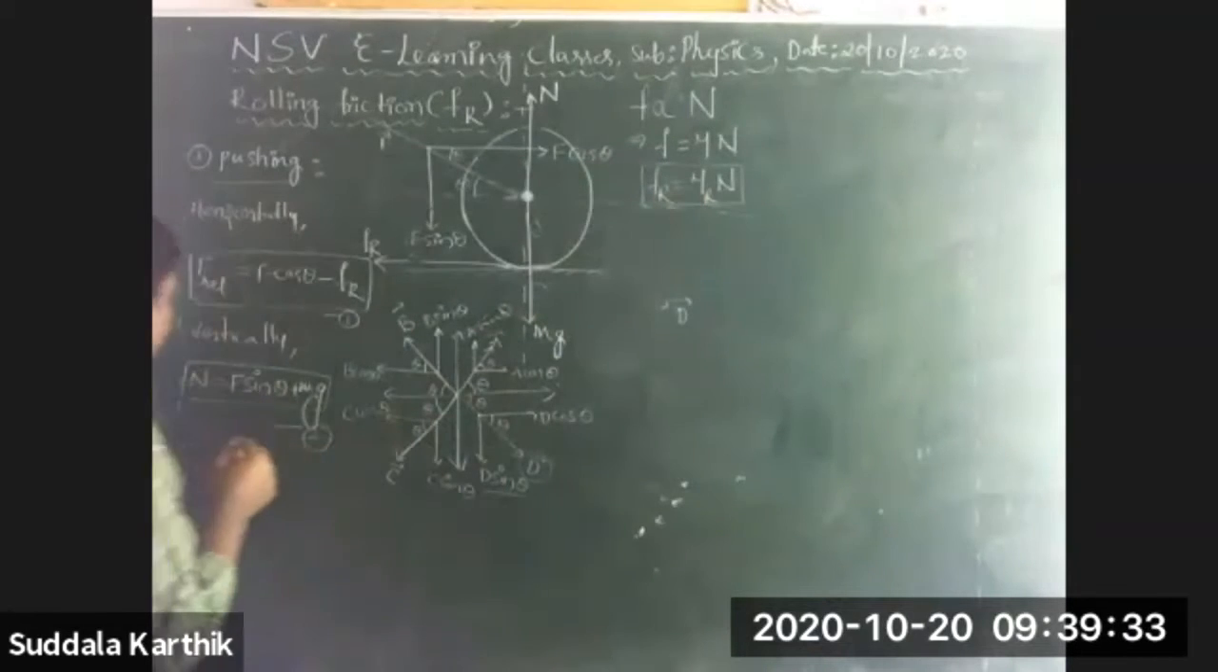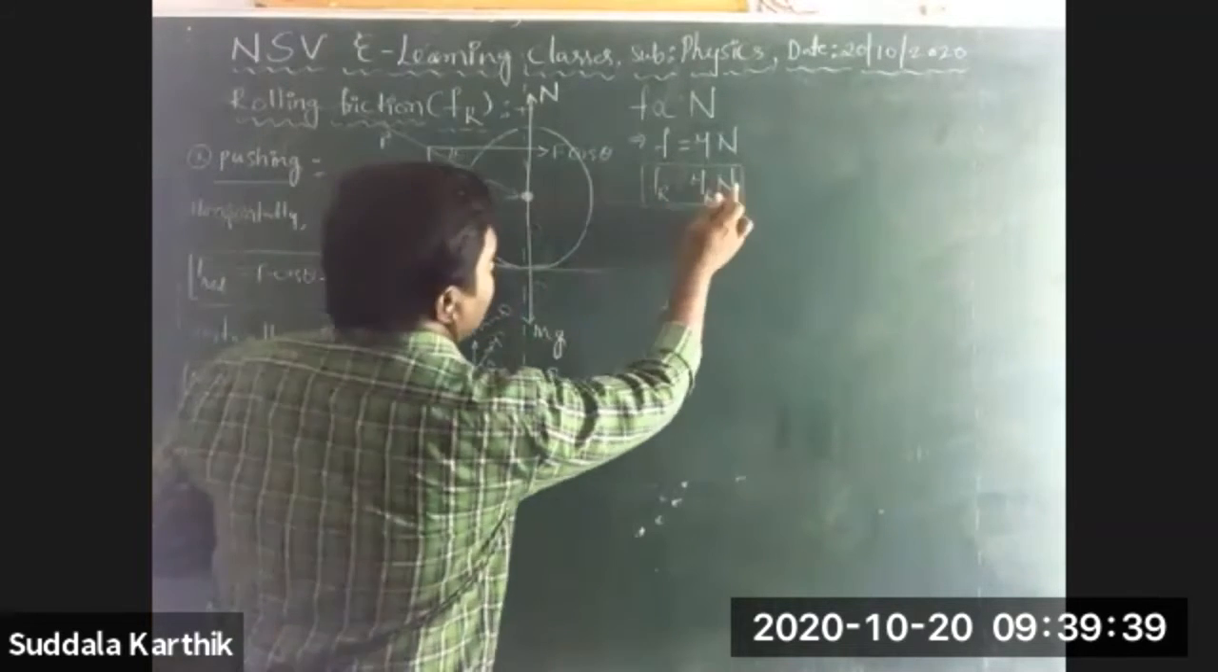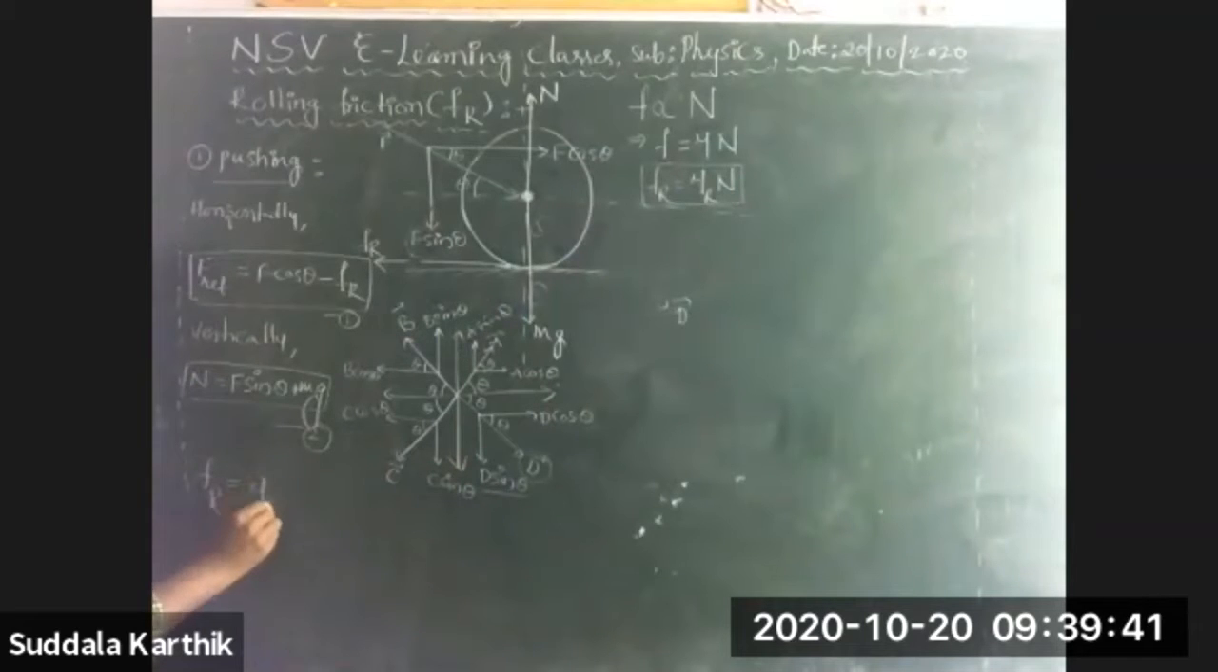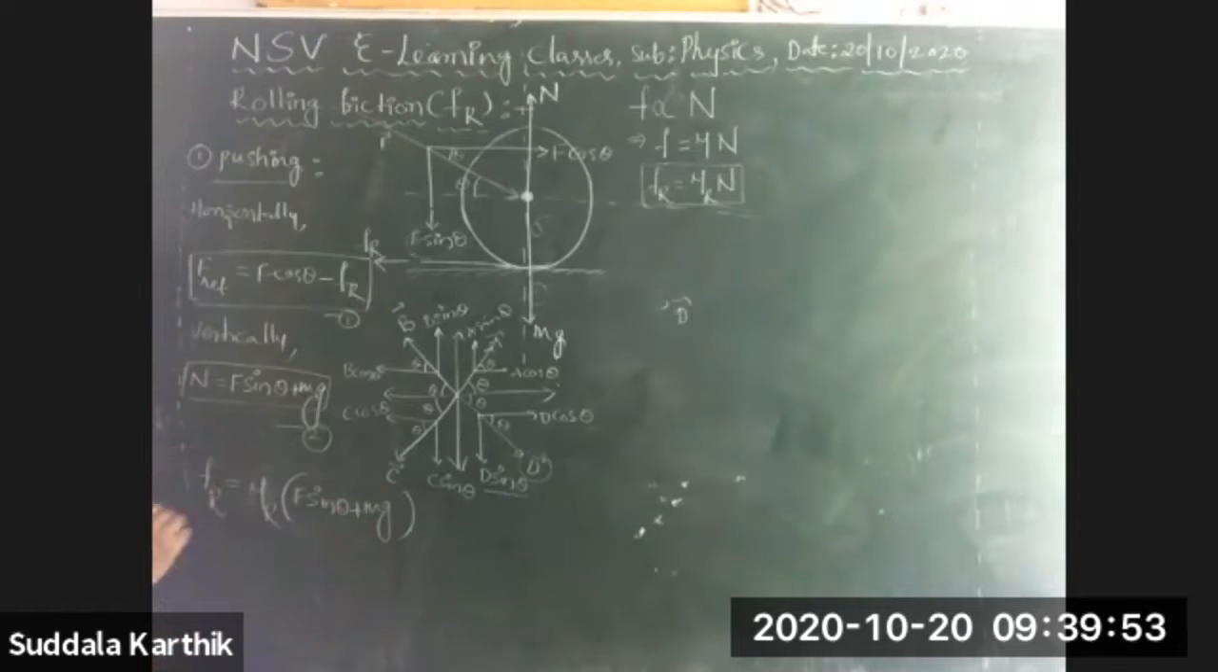So now Fr is equal to, what is that, Nana? Mu r into N. Just mu r into N is how much, Nana, from equation number 2? F sin theta plus mg. F sin theta plus mg. Let it be equation number 3, Nana. Just I am substituting this Fr value in equation number 1, Nana.